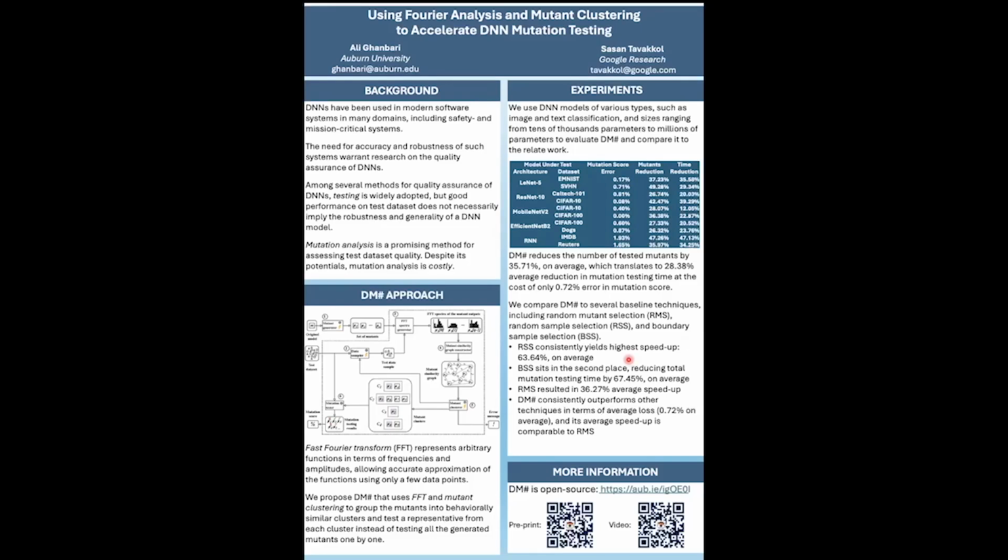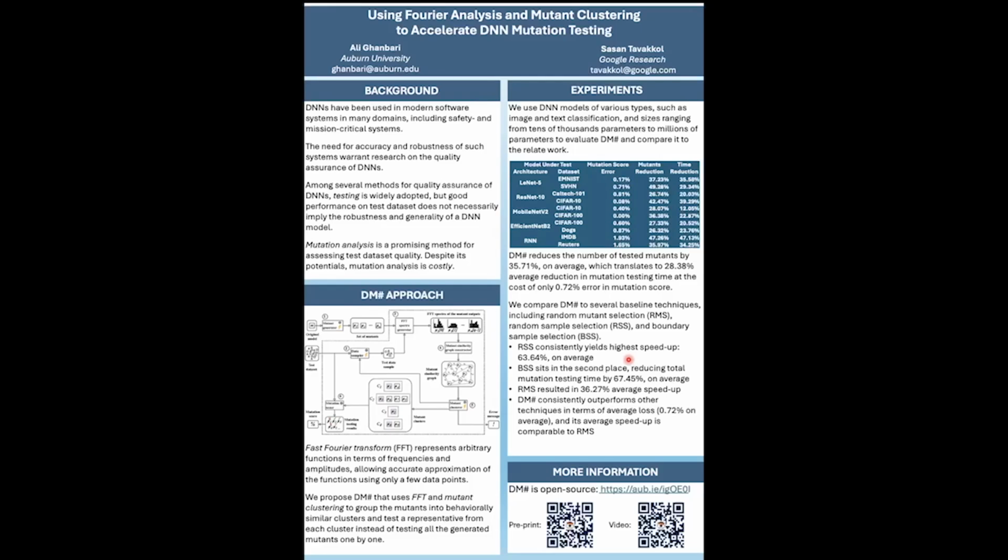We observed that in our dataset, random sample selection results in the highest speedup, more than 63% on average, as it significantly reduces the size of the test dataset, which is also why we get the highest loss, which is more than 82% on average. Boundary sample selection sits in second place.